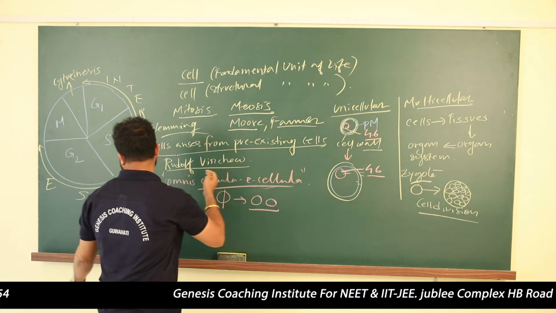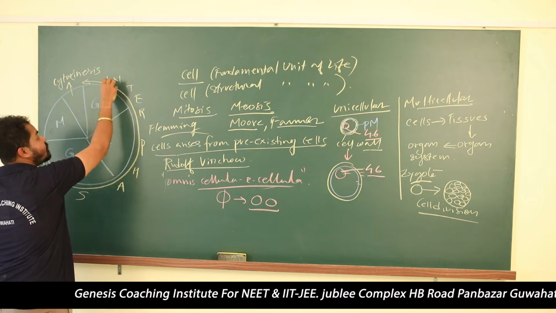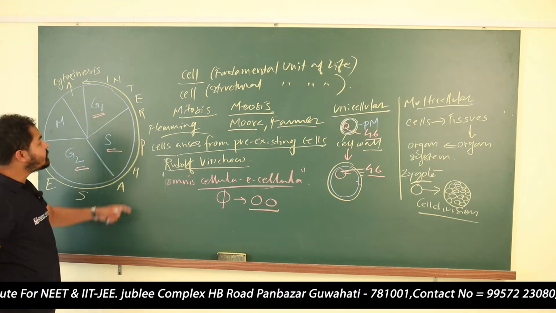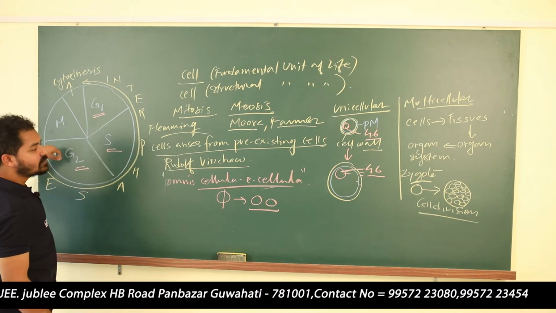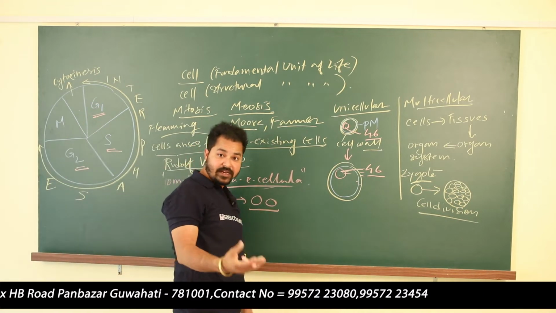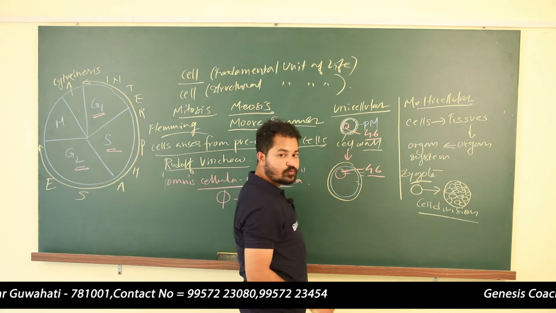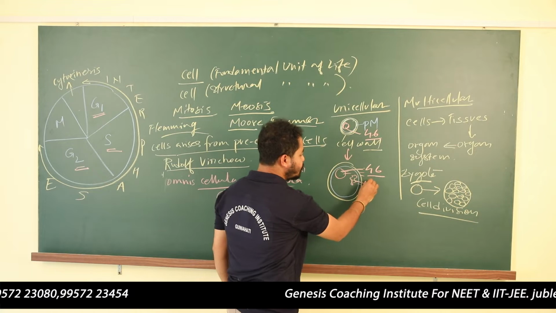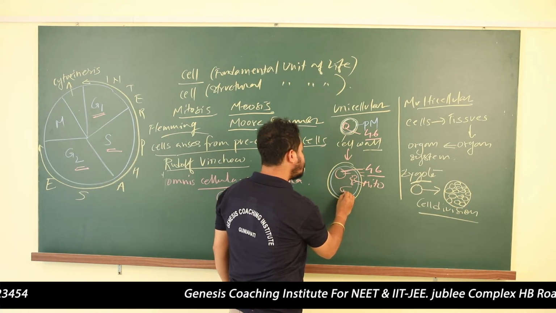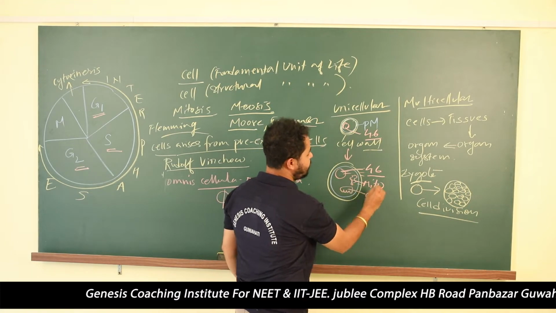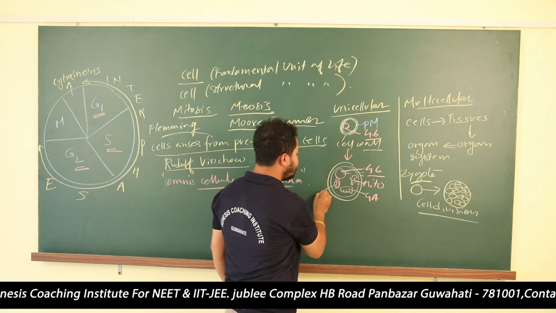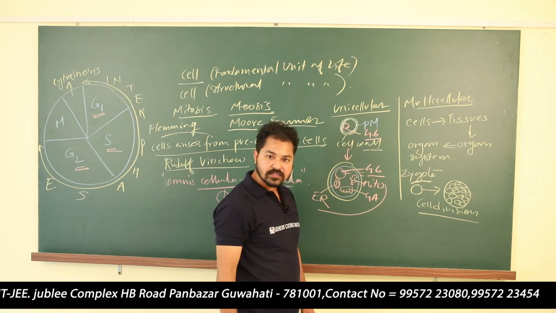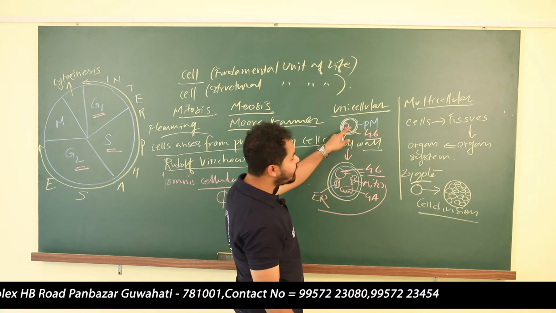So in this phase, there are the G1 phase, S phase and G2 phase. In this phase, all the things necessary to produce cellular organelles are made: the new nucleus, chromosomes, new mitochondria, Golgi apparatus, and new endoplasmic reticulum. These are known as cellular organelles, the organs of the cell.